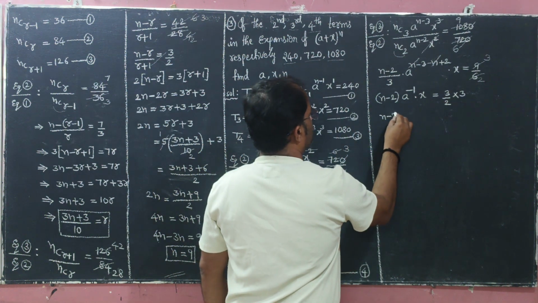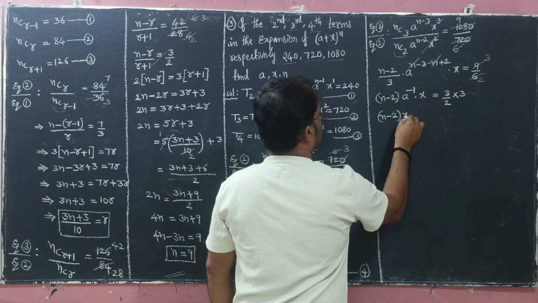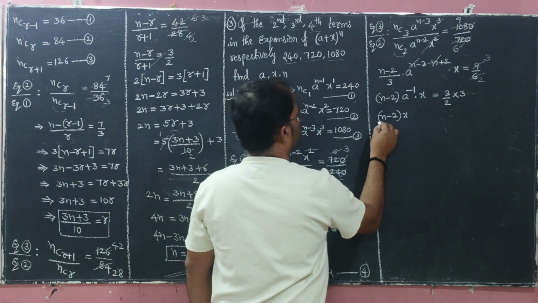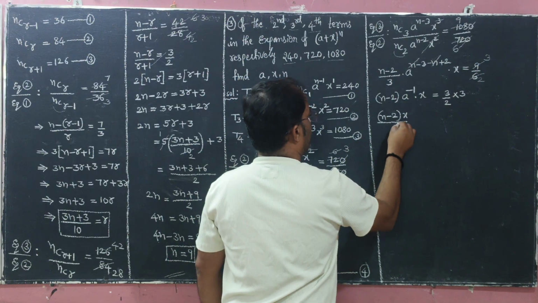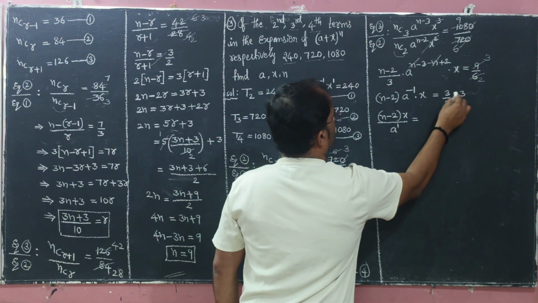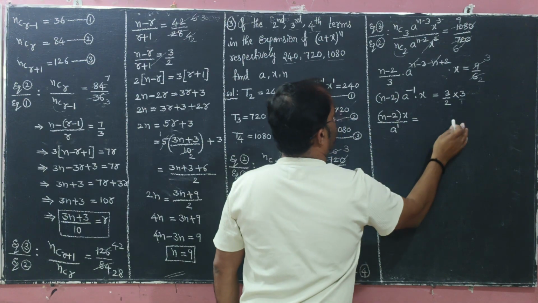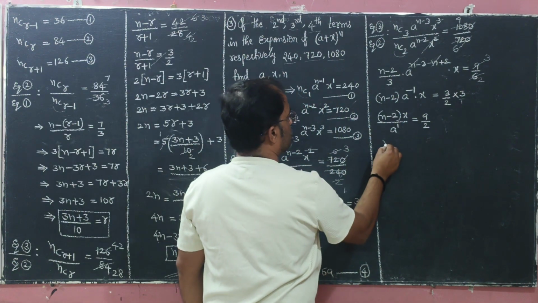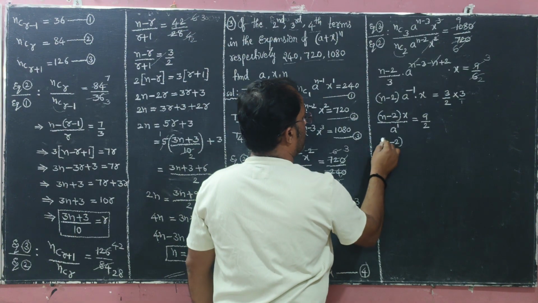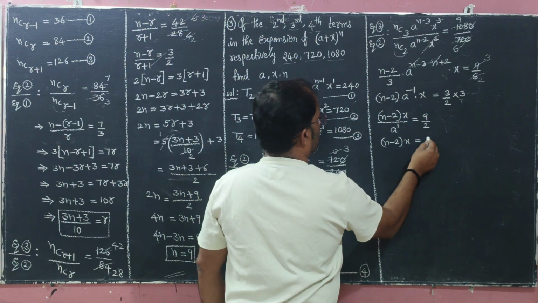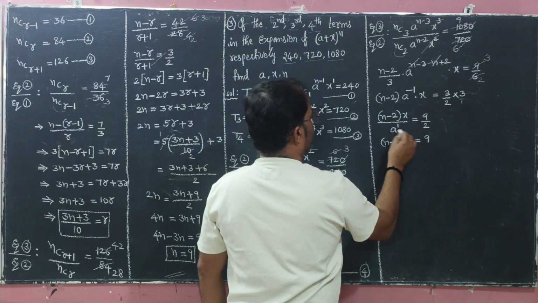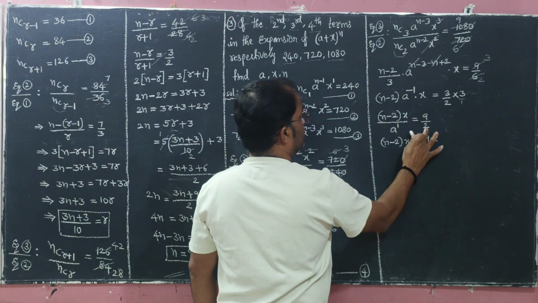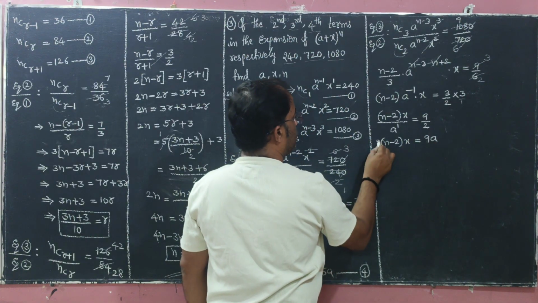Now n minus 2 of x, a power minus 1 to the denominator is a power plus 1, equals 3 into 3, so by 1: product of numerators by product of denominators. Okay, so n minus 2 of x equals 9 by a becomes into a, and this one by 2 becomes into 2.